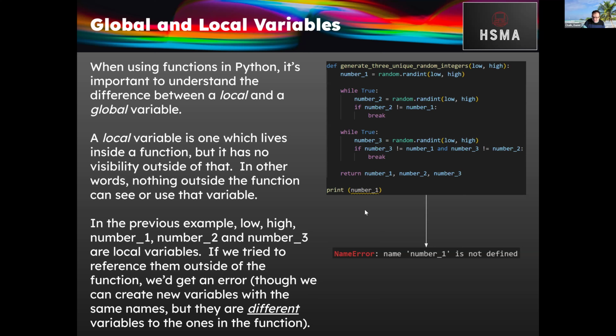So you can see here, in this example, I created these three variables in the function called number1, number2, and number3. If I try to refer to those outside of the function, it'll say, I don't know what you're talking about. I don't know what number1 is. They only exist within this function.